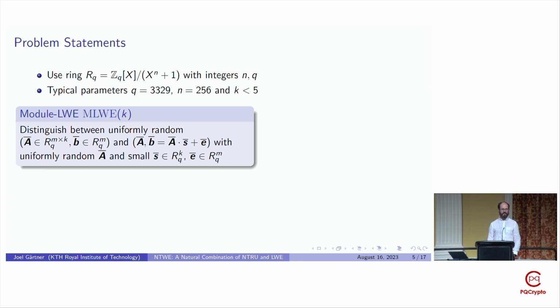And the decision version of the module learning theory problems is to distinguish between two different cases. In both cases, we are given a uniformly random A matrix and a B vector. In one of these cases, this B vector is uniformly random, while in the other case, it's equal to AS plus E for some small secret vector S and some error vector E. And in the rank K instance of this problem, this secret vector S is k-dimensional.